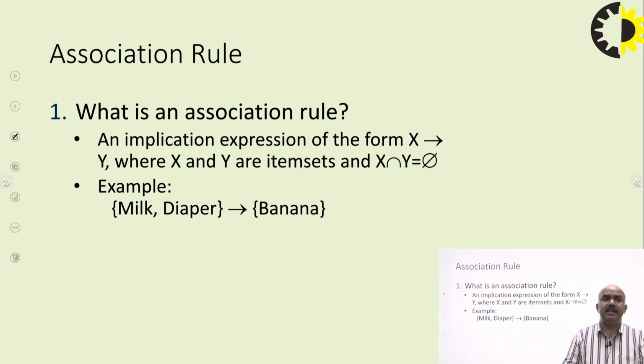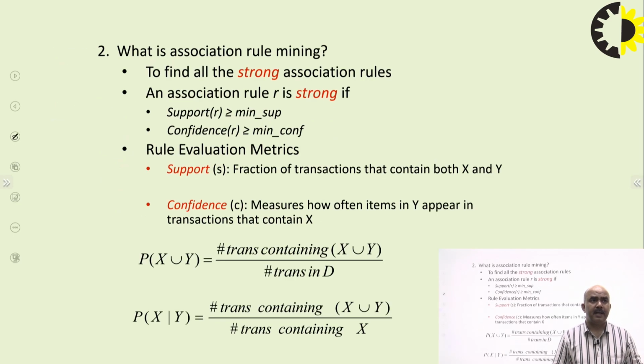An association rule is an implication expressed in the form X implies Y, where X and Y are item sets and their intersection should not be null. So if we purchase milk and diapers, then we also purchase a banana. Another association rule mining task is to find all the strong association rules, and association rules are strong if support is greater than or equal to the minimum support, and confidence is greater than or equal to the minimum confidence. So they will help you identify the support and confidence.